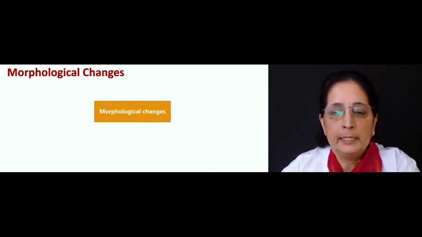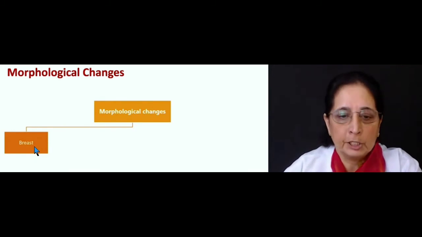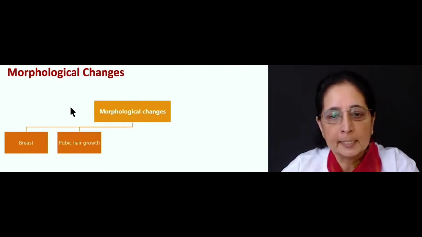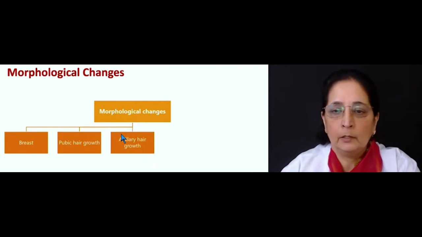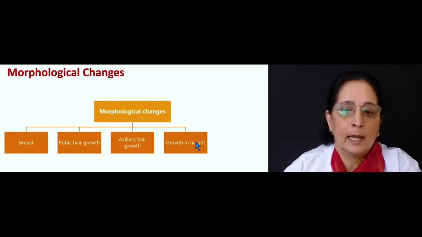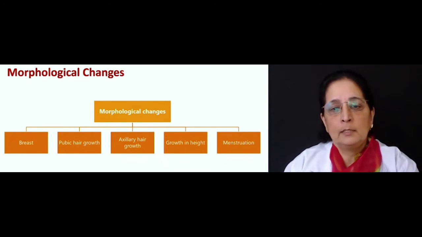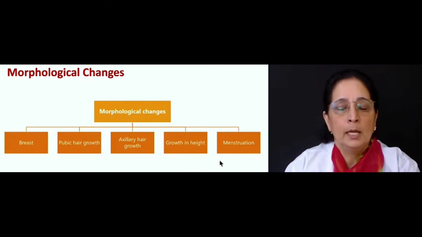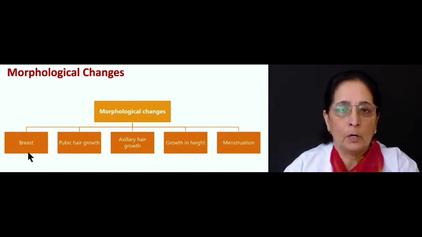If you check this video on YouTube about the different morphological changes which take place in order, we would come to know that breast development takes place first. After breast development come pubic hair growth and axillary hair growth, growth in height, and at the end menstruation. So we have made a specific formula based upon these morphological changes, and that is TPAGM.